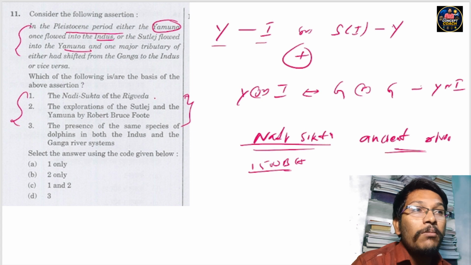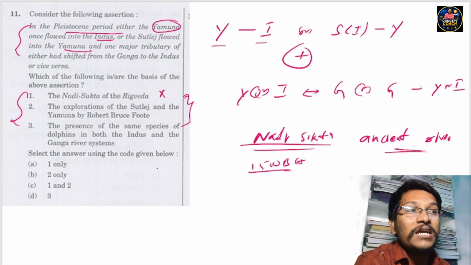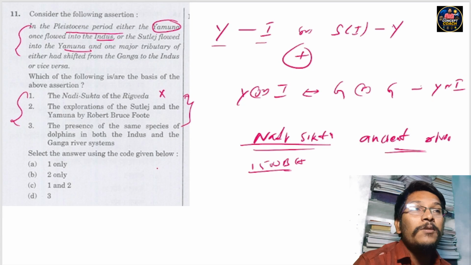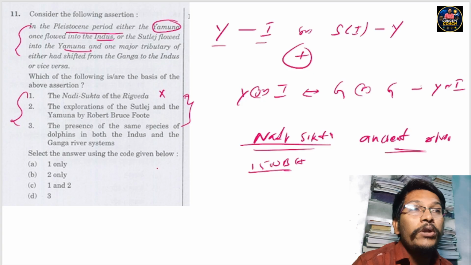How can we conclude this statement is wrong? The Nadi Sukta explicitly explains only ancient river names, the Rigveda period is between 600 and 1500 BCE, but the Pleistocene existed before 12,000 years ago. So statement number one is wrong.